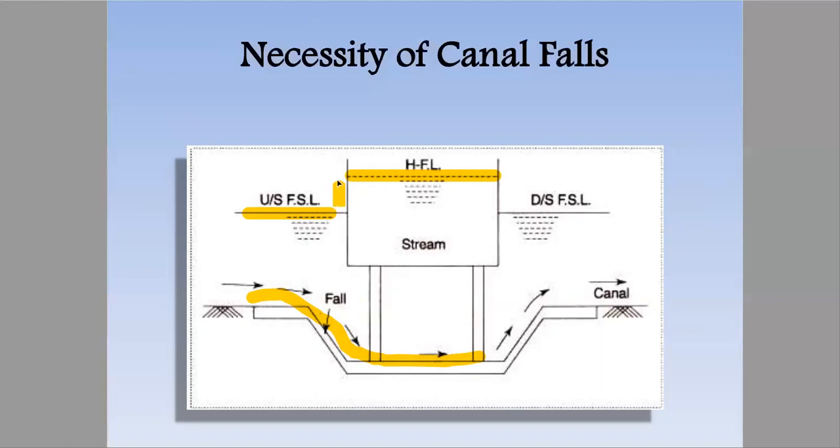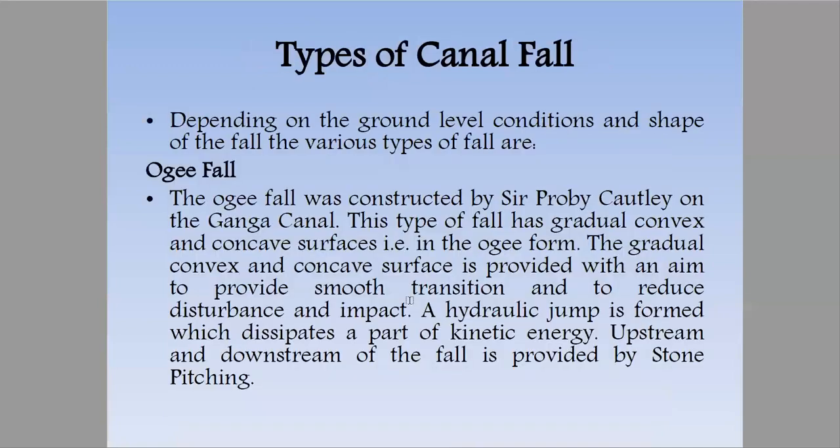If this difference is quite low, then we have to construct an artificial passage for the canal below the drainage so it could pass easily. And for this we need a steep gradient. For that gradient we'll design using a canal fall. Now we'll study in detail different canal falls.